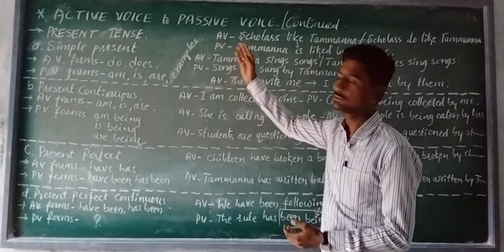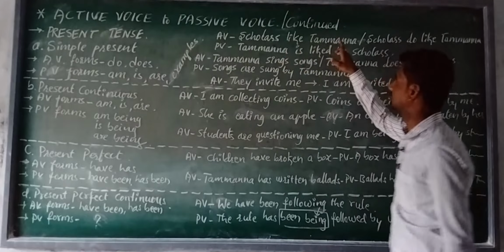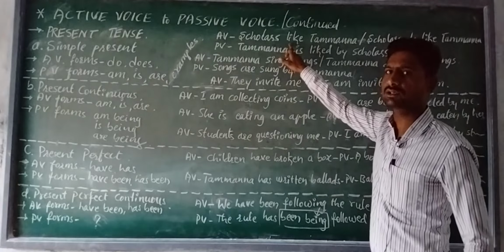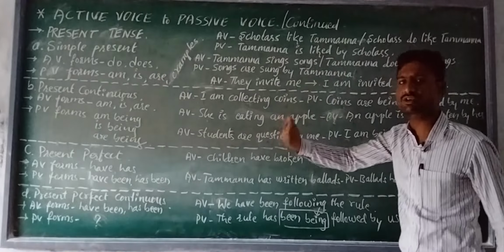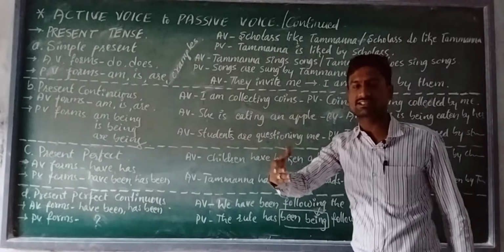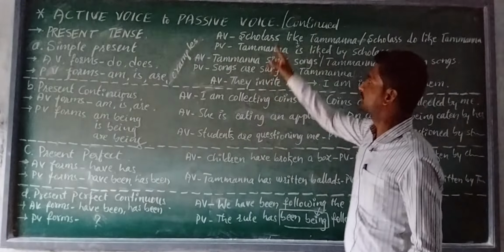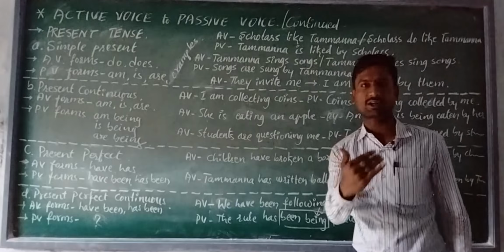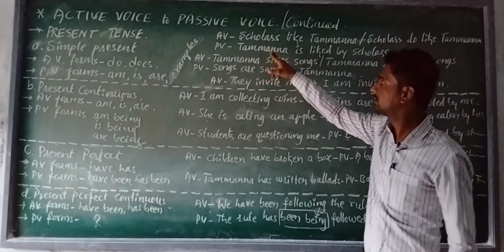The first one for active voice: Scholars like Tamanna. Dear students, this statement is made in simple present, and the other form of this statement is: Scholars do like Tamanna. We can write the statement in two manners. Both sentences are the same. Scholars like Tamanna. Scholars do like Tamanna. And the passive voice of this statement is Tamanna.